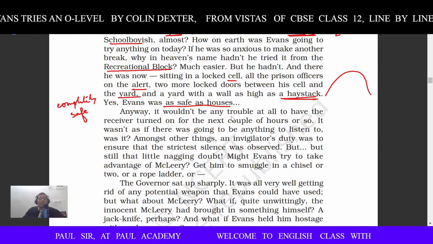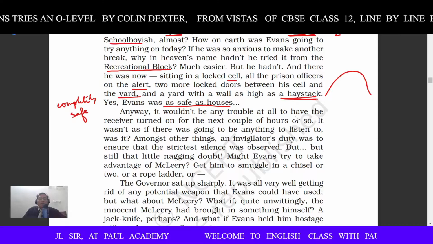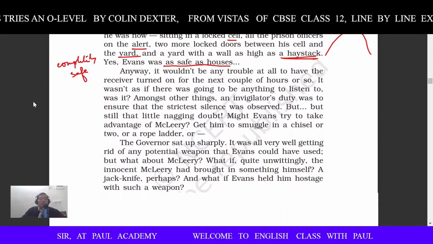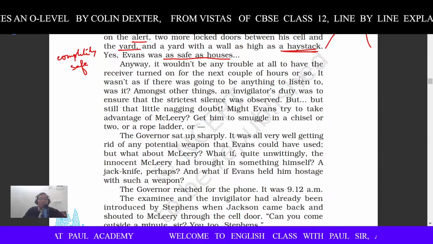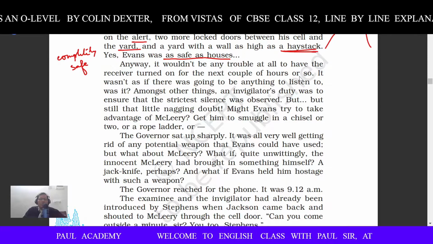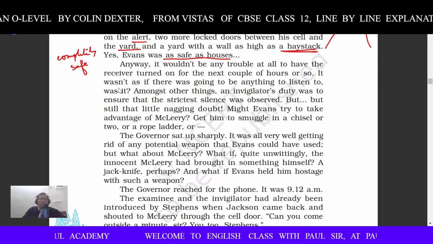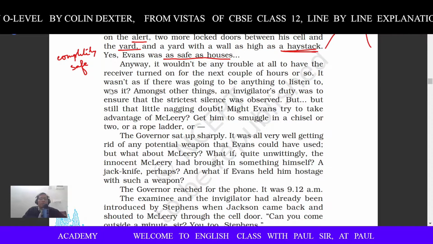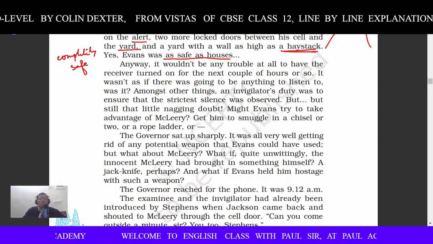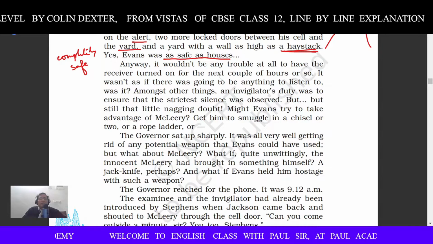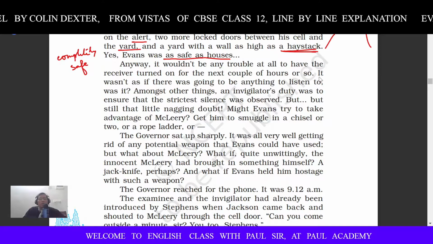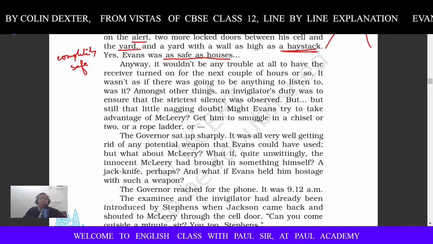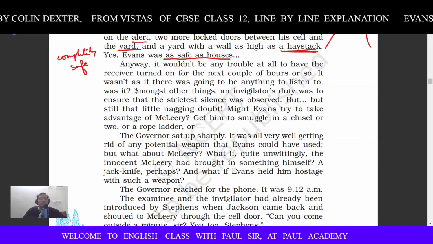Anyway, it wouldn't be any trouble at all to have the receiver turned on for the next couple of hours or so, because the examination was going to continue for about maybe 2 hours. So it wasn't a problem. Okay, so it wasn't as if there was going to be anything to listen to, right?